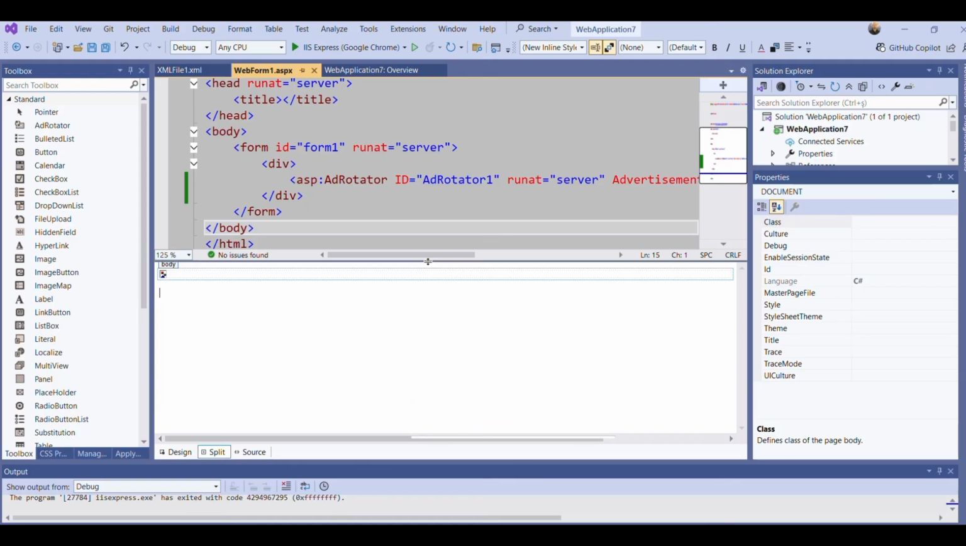And this exercise is about how to use AdRotator with an XML file. Is that okay? Any question? That's good.